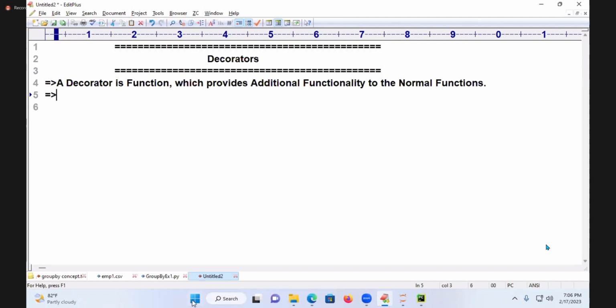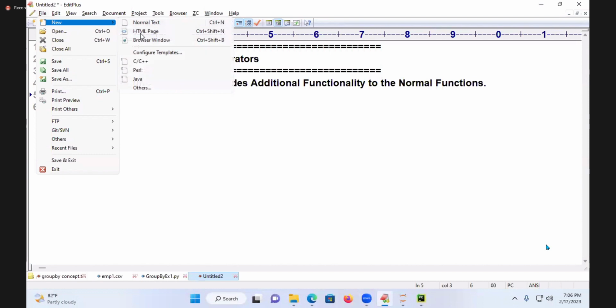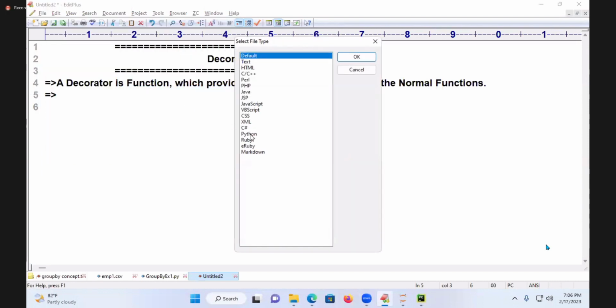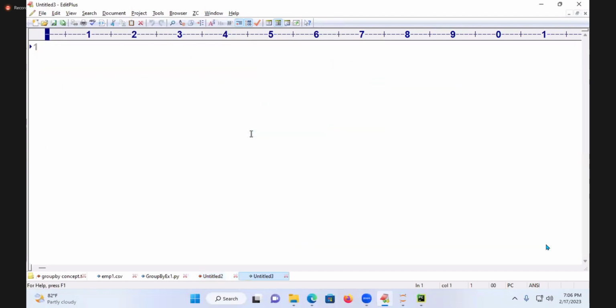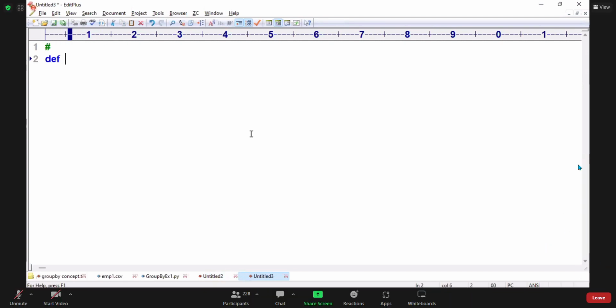Go to the example here. File, new, others, and then say Python here. One small example I will take. Here, program for, or I will take the coding first, and after that I'll go for the example.